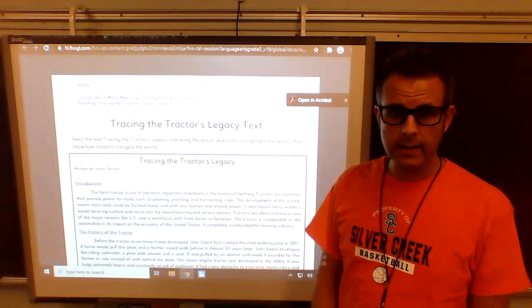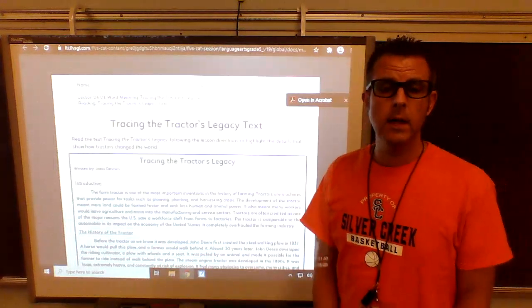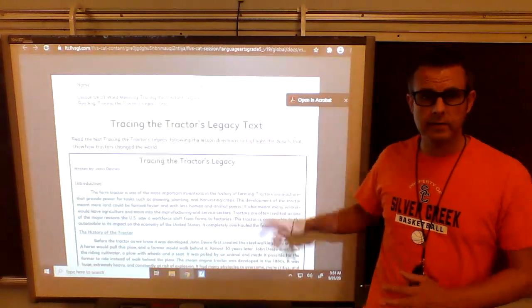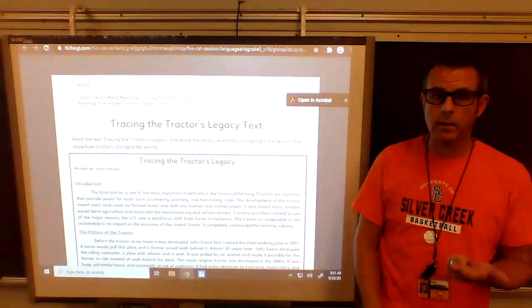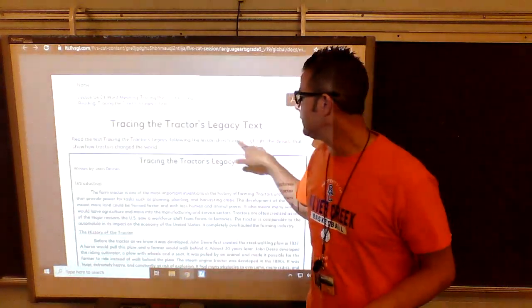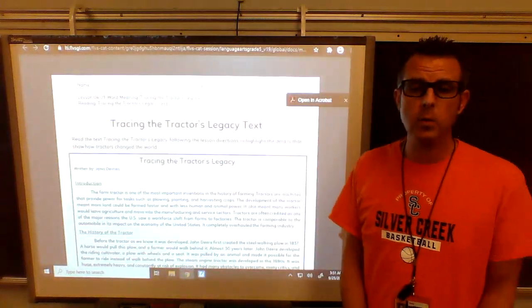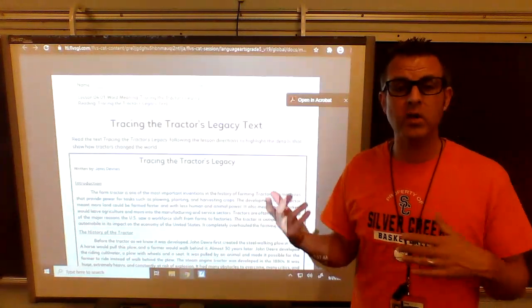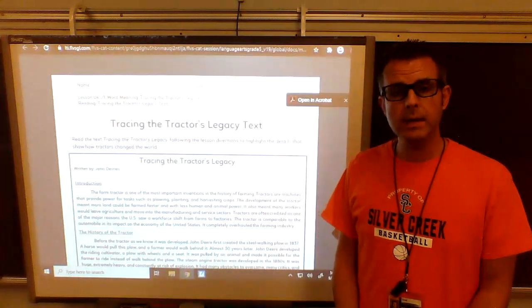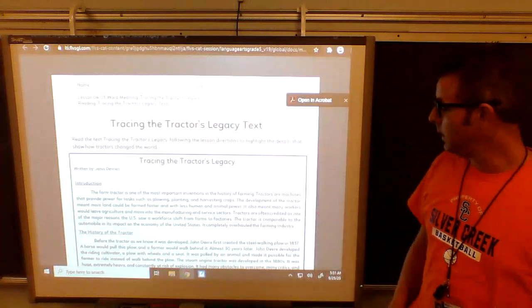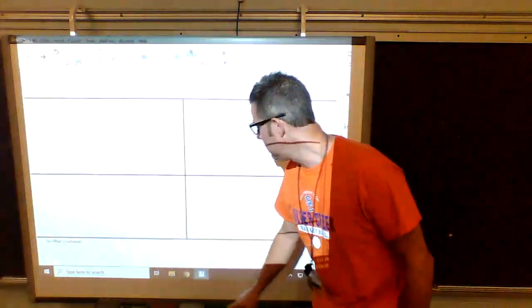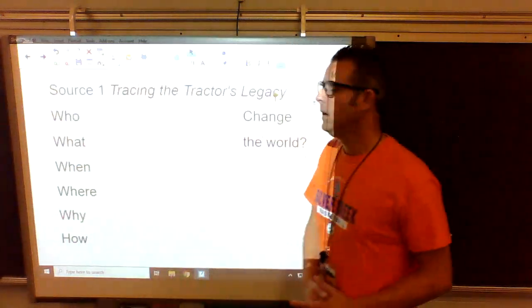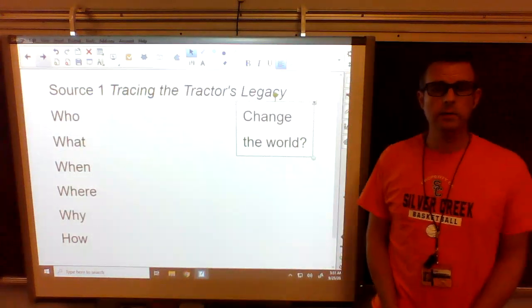Now, while we're reading it or after we read it, we need to create notes about this source or about this article. Source 1, Article 1, or you can call it Tracing the Tractor's Legacy. It doesn't matter what you call it, but you need to know which article the notes are for when you take them, because we're going to be using it later when we write. So as a reminder, this is how I taught you all how to do your notes.